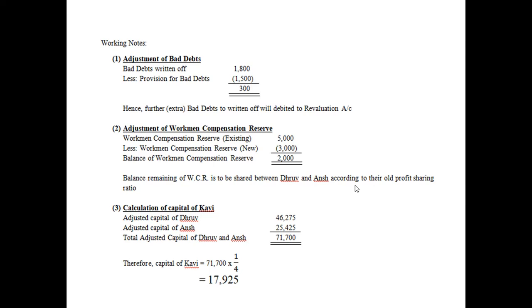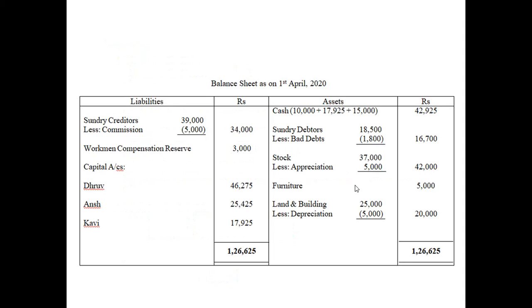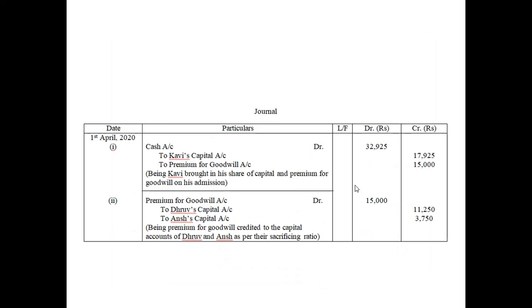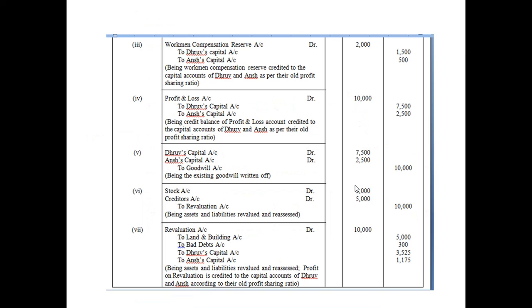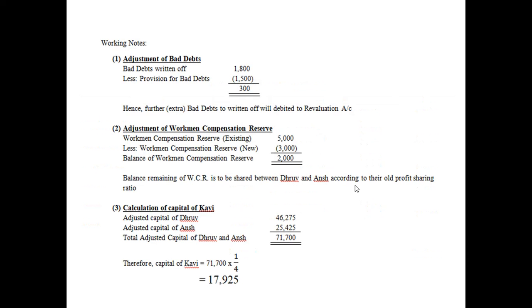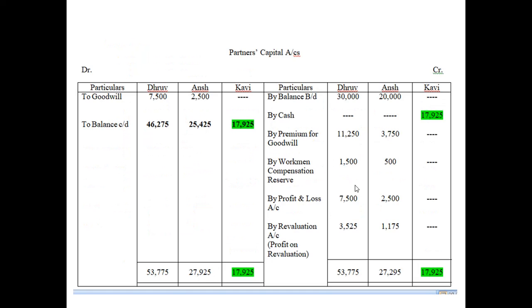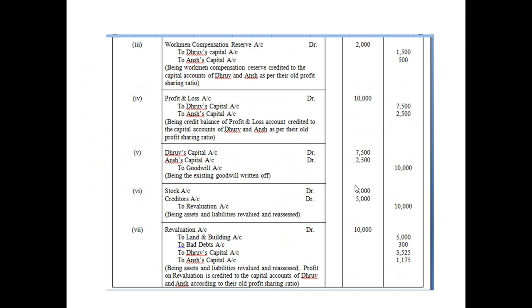This 2,000 balance will be shared between Dhruv and Ansh as per their old profit sacrificing ratio. The old ratio is 3 is to 1. So this remaining 2,000 will be shared between Dhruv and Ansh in the ratio of 3 is to 1. So the amounts will be 1,500 and 500.